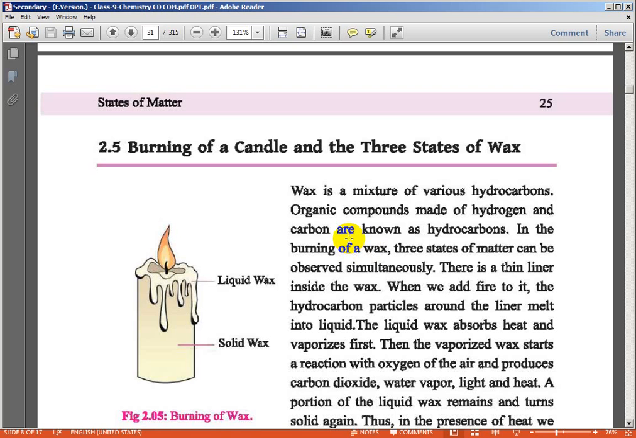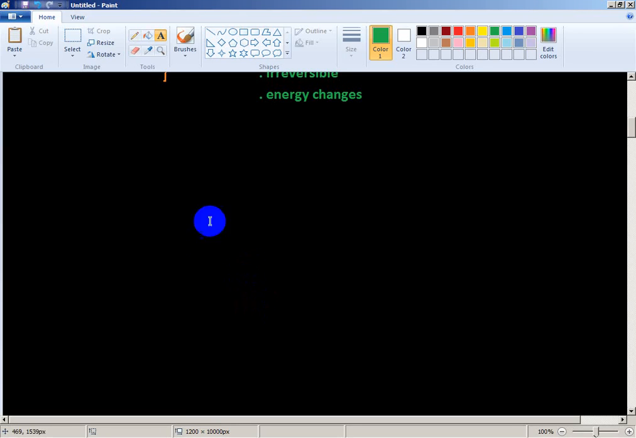This is the burning of a candle and three stages of wax. Wax is a mixture of various hydrocarbons. So what is a hydrocarbon? An organic compound made of only hydrogen and carbon is known as a hydrocarbon. I am showing an example. Like this is methane, this is a hydrocarbon. It contains only carbon and only hydrogen.